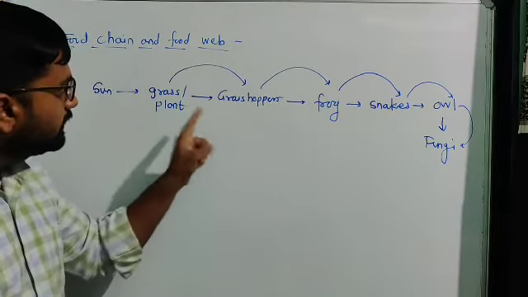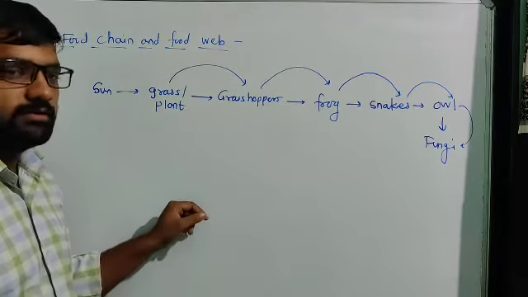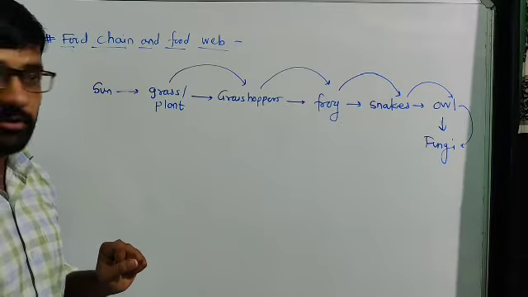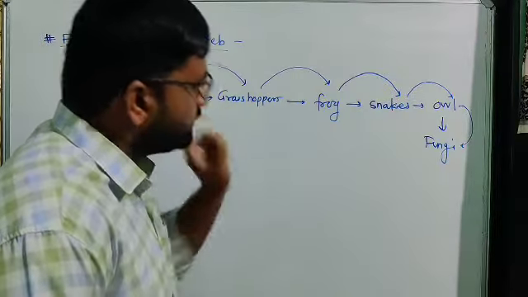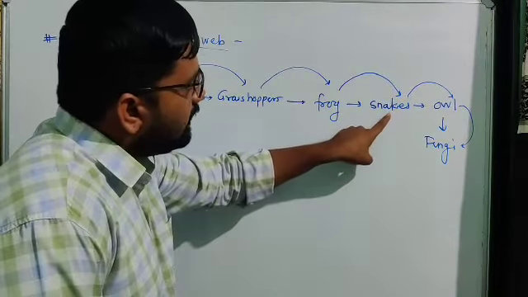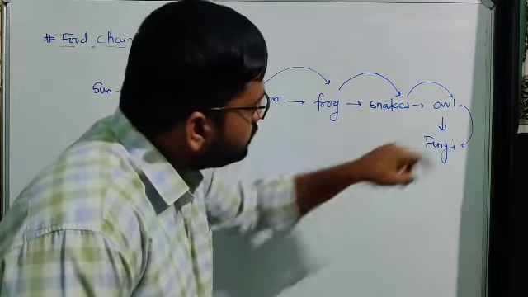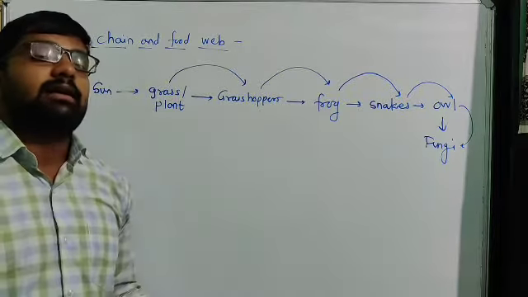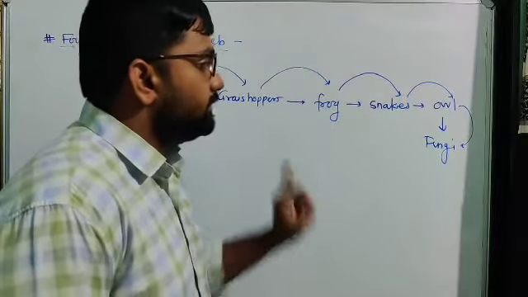Small insects like grasshoppers are eaten by frogs to get their energy. Then frog is prey for a snake. Then owls get energy from snakes, and when the owls are dead, their body decomposes, and the fungi get their energy by decomposing the dead body of these owls.